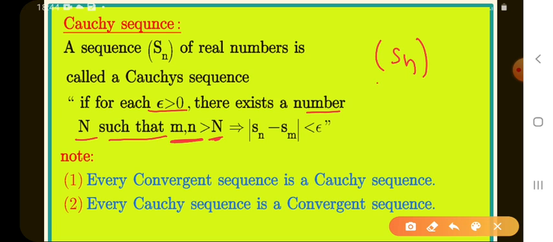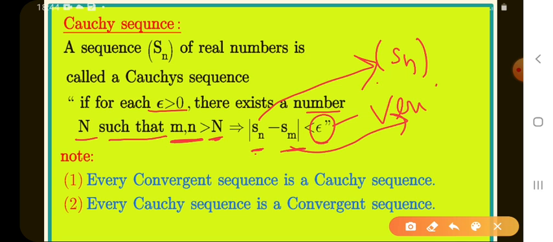That implies mod Sn minus Sm, the difference between Sn and Sm, is less than epsilon, where epsilon is a very small positive value. This is the condition of a Cauchy sequence. Then we say the sequence Sn is the Cauchy sequence.